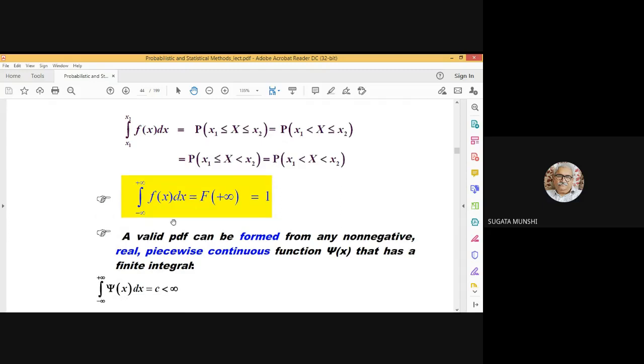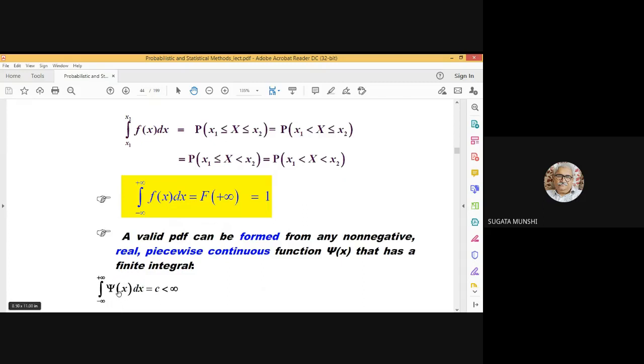As a consequence, what I have written down here is that you can form a valid probability density function from any non-negative real piecewise continuous function psi(x) that has a finite integral.